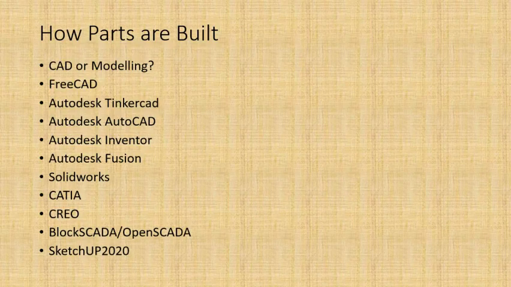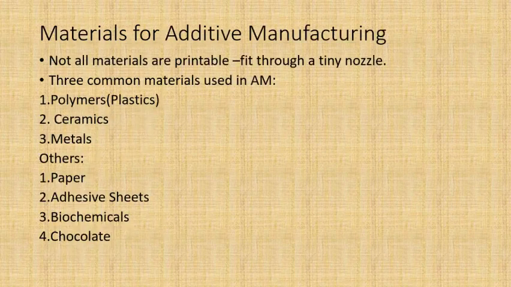How can this part be built, how do you design it? Through CAD models, as I said before, you can use FreeCAD, AutoCAD, Tinkercad, Autodesk Inventor, Fusion, SolidWorks, CATIA, Creo, and even SketchUp, one of the latest software. Today we will see the SketchUp software, and how easy it is to make a 3D model.